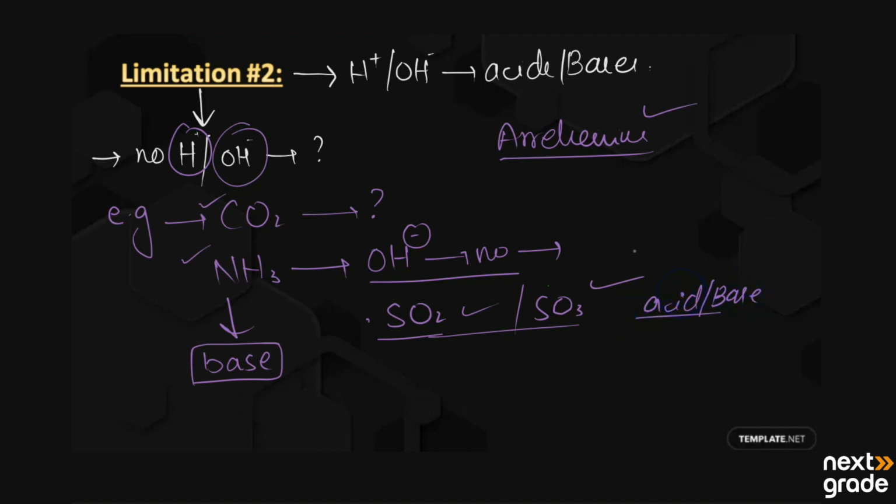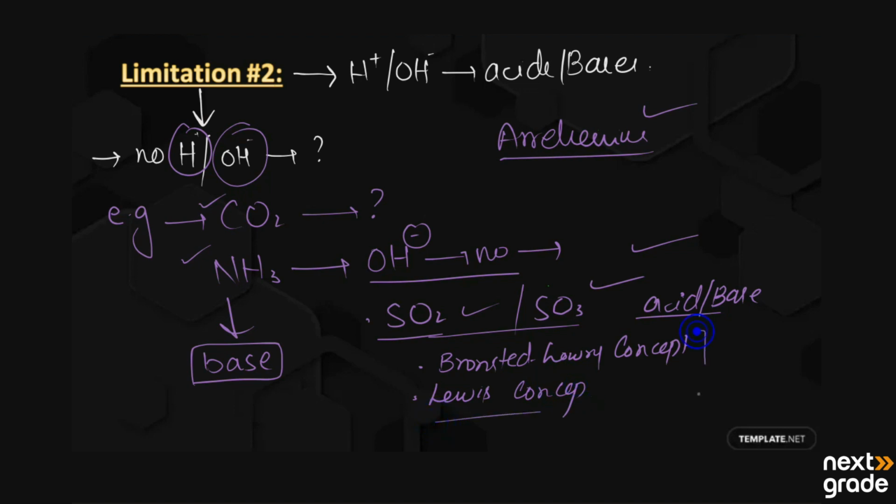So two other scientists tried to explain the acidity and basicity, or tried to overcome the limitations of the Arrhenius concept. They were the Bronsted-Lowry concept of acids and bases, and the third was the Lewis concept of acids and bases.